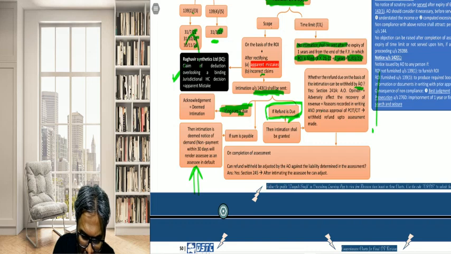Can the AO withhold this particular intimation? This becomes the issue under consideration.